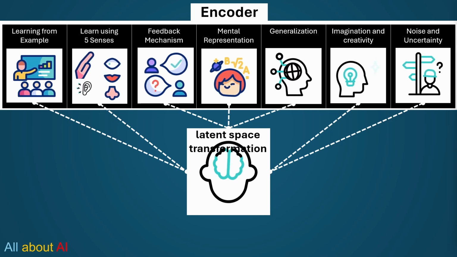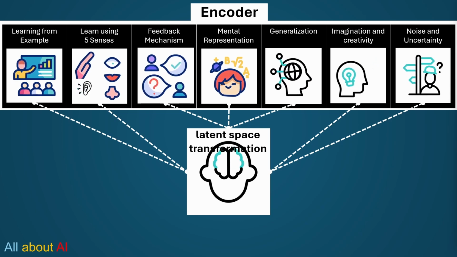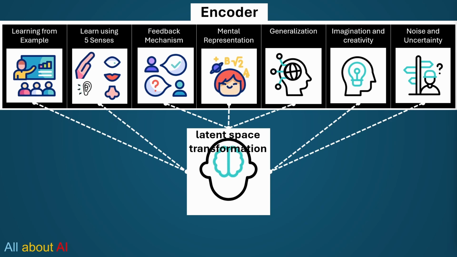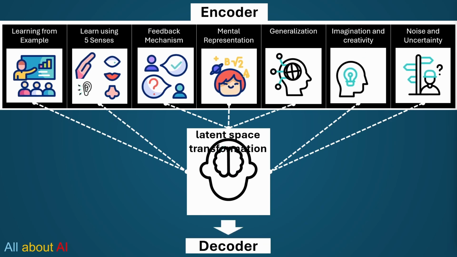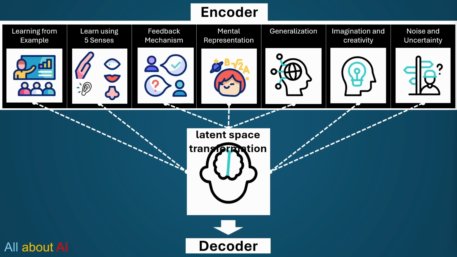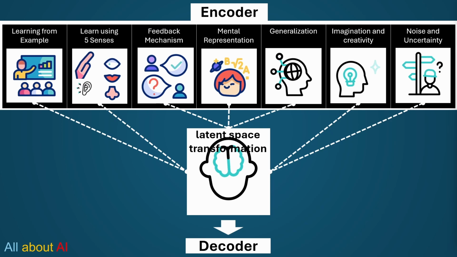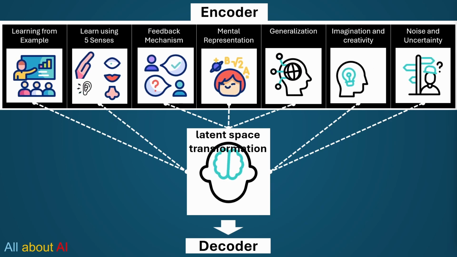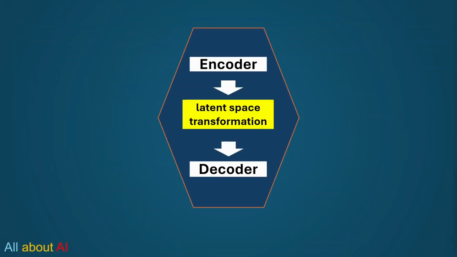So we are transforming all this data into a kind of latent space and storing this information. And the next stage is the decoder, which takes data from that latent space, decodes the data and presents it as an output. Exactly the same thing generative AI does. Most of the models follow this basic structure and concepts of encoder, latent space transformation, and decoder.